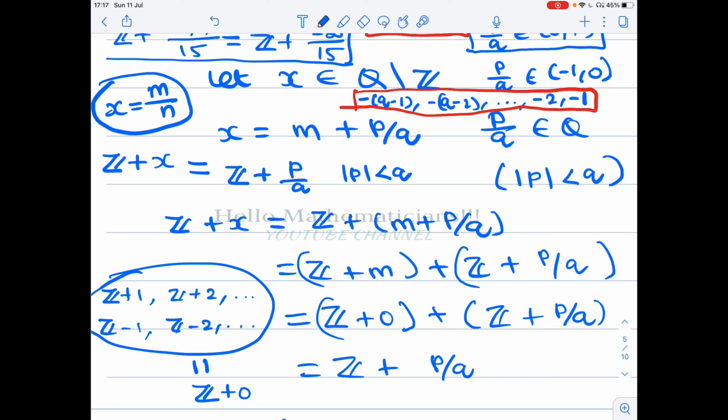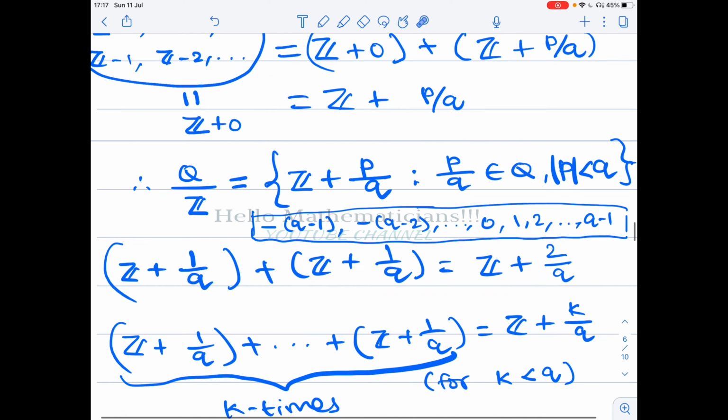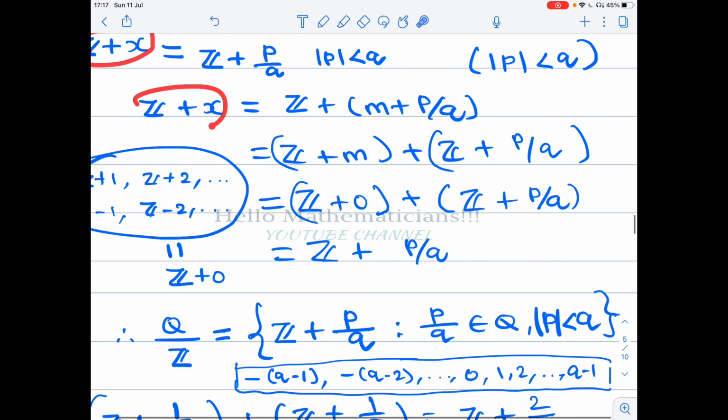When you take x as an arbitrary rational number, m and n can be arbitrary. There are infinitely many rational numbers, but any arbitrary Z plus x is actually equal to Z plus p/q, where mod p is strictly less than q.